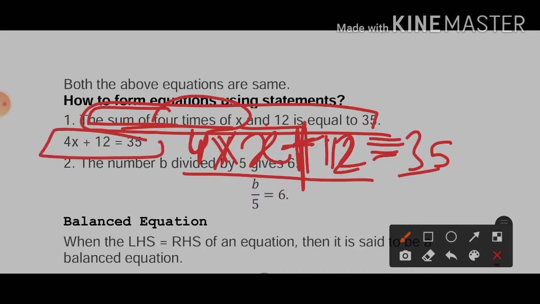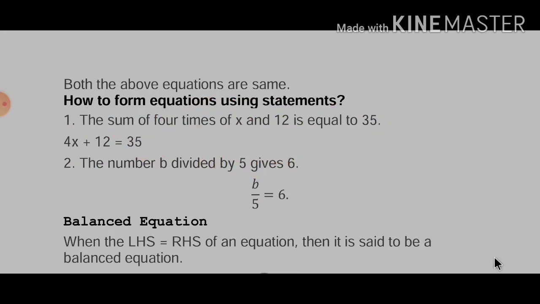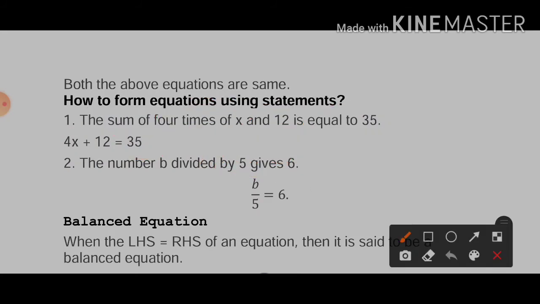Second one: the number b divided by 5 gives 6. b divided by 5 means b is divided by 5, gives means equal. If we divide b by 5, it will give 6. So gives means the equal to sign only.